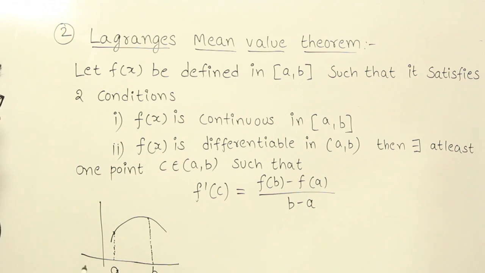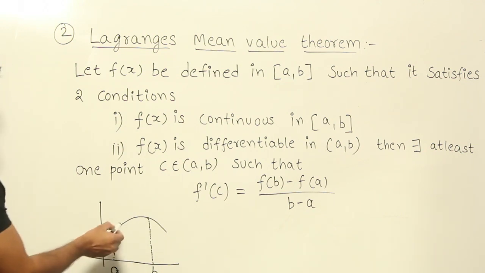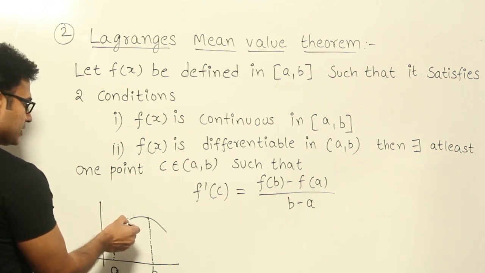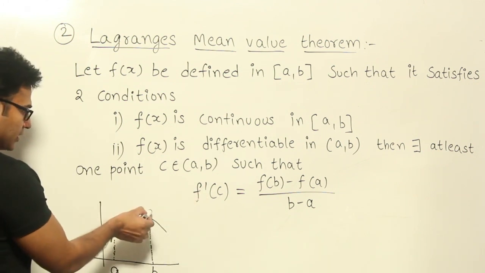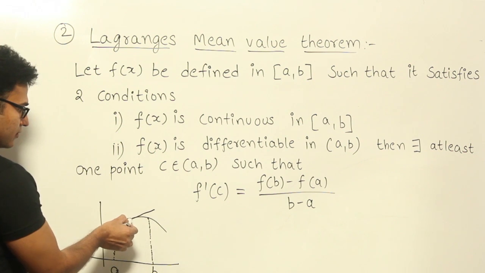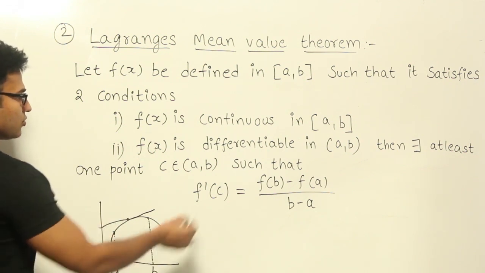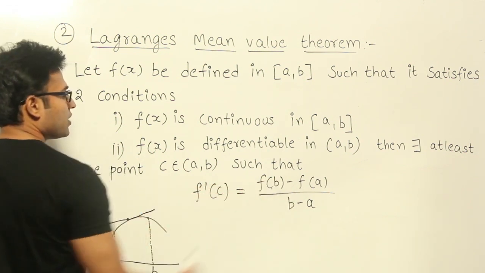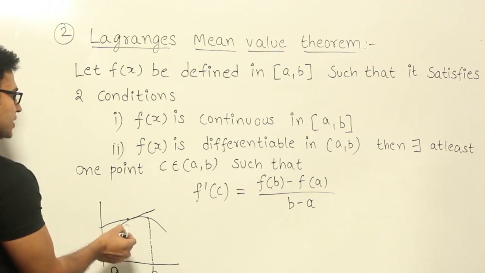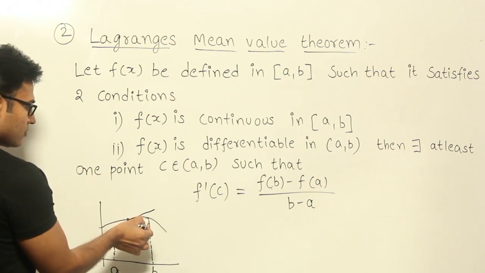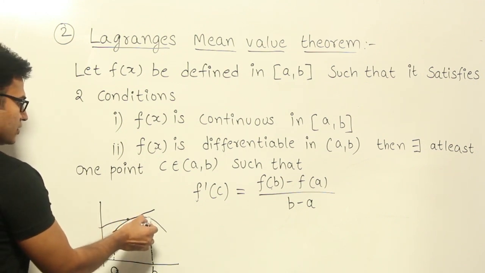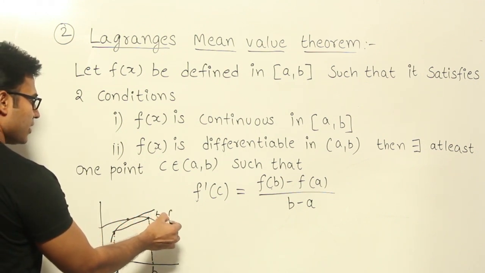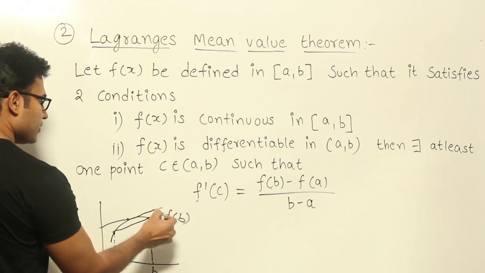Now they are saying that there should exist at least one point in such a way that f dash at that point, which means the slope of the tangent drawn at that point, is equal to f of b minus f of a divided by b minus a. See, if you write this point, this point is b comma f of b, isn't it?